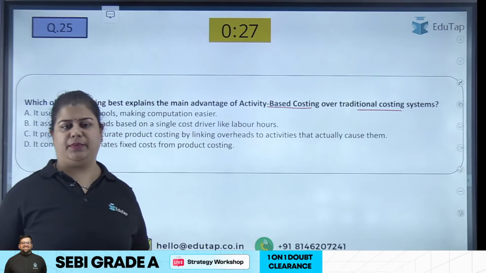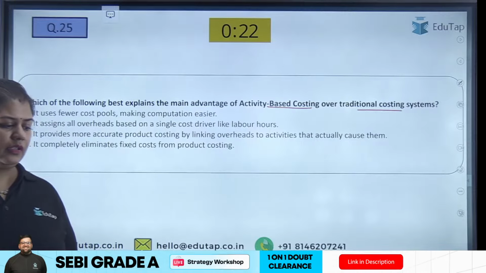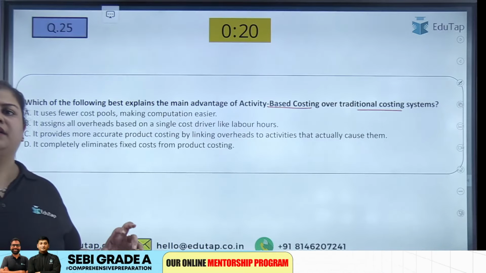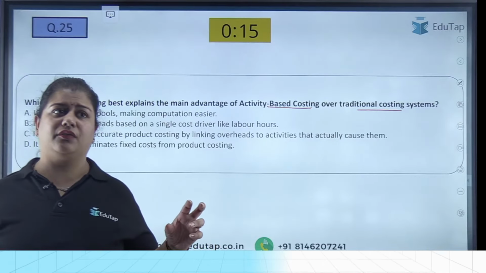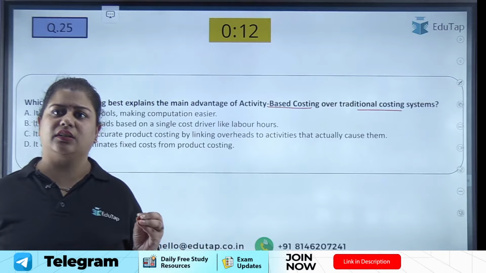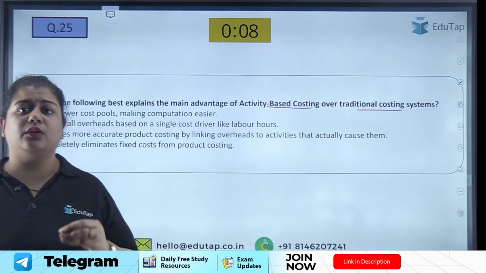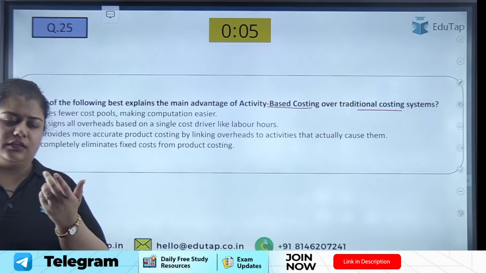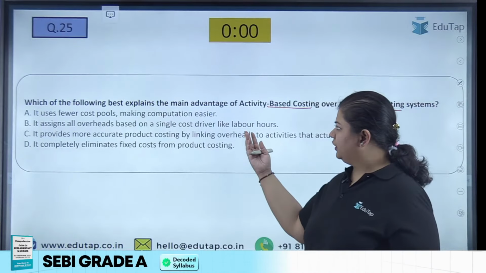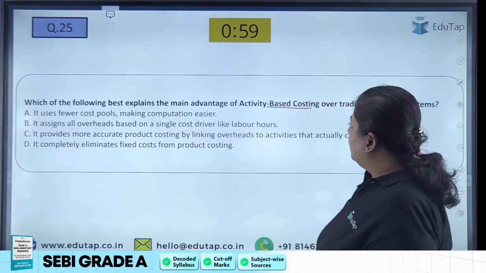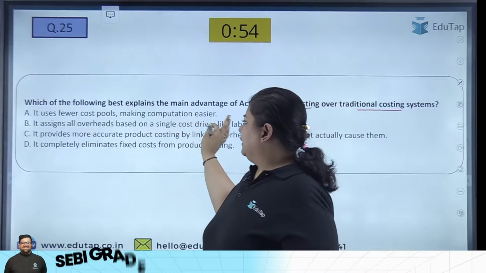But what is activity based costing? Activity based costing says that I have to determine different overhead rates for different departments, different processes, different products. So there should be a different cost driver, or you can say different overhead rate for different products. So let us see what we are trying to see here. What are the features that they have given? What are the main advantages of activity-based costing?